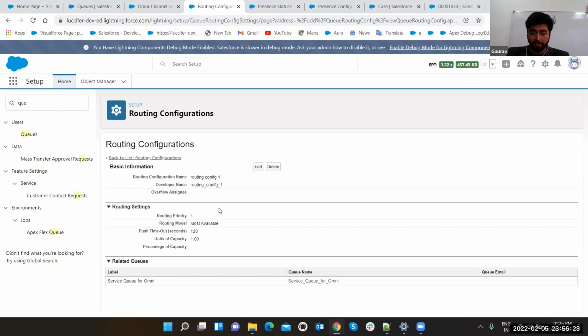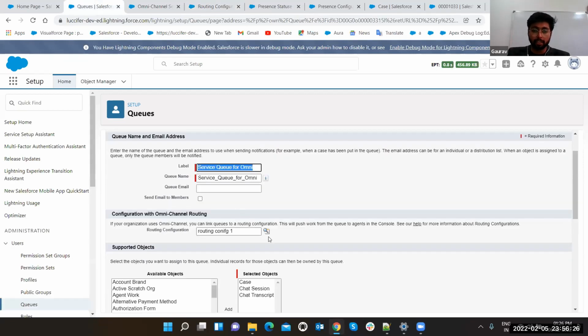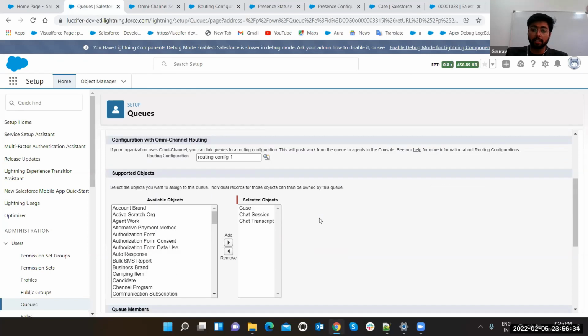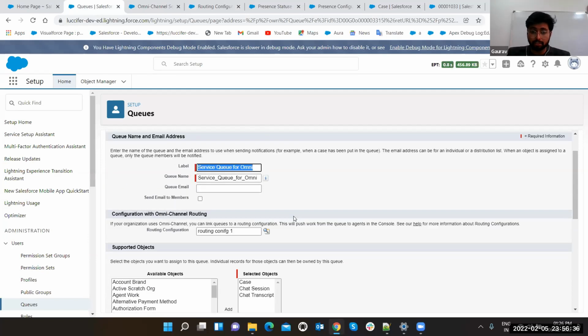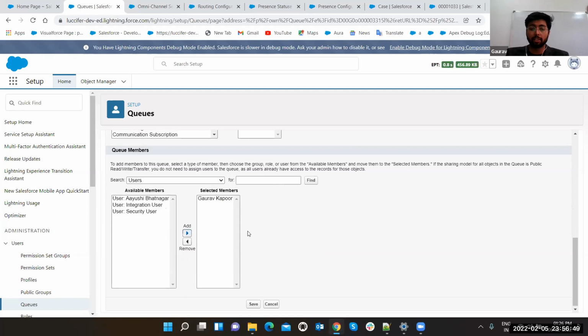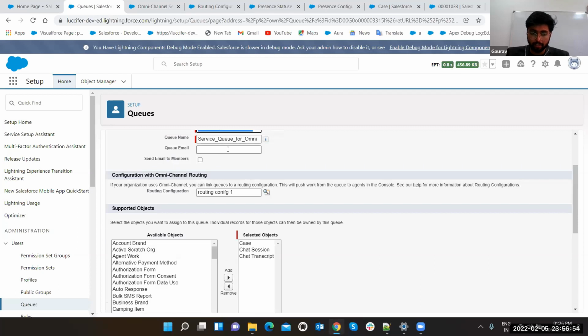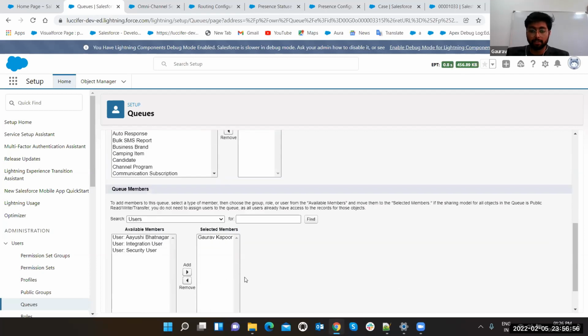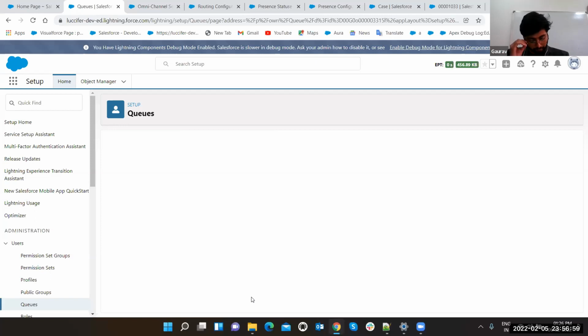Once you save the routing configuration, then you have to come to the queues, click on this magnifying glass, and this magnifying glass is going to show you all the routing configurations, and select it. So now that routing configuration is with this queue. And when you are making this queue, mind it guys, you have to select case, chat session, and chat transcript. These are the standard objects that you have to add for omni-channel. Without this, omni-channel is not going to work. Okay. And you have to again select the user, the basic steps to make the queue. That's it. With this routing configuration setup, just click on the save button.